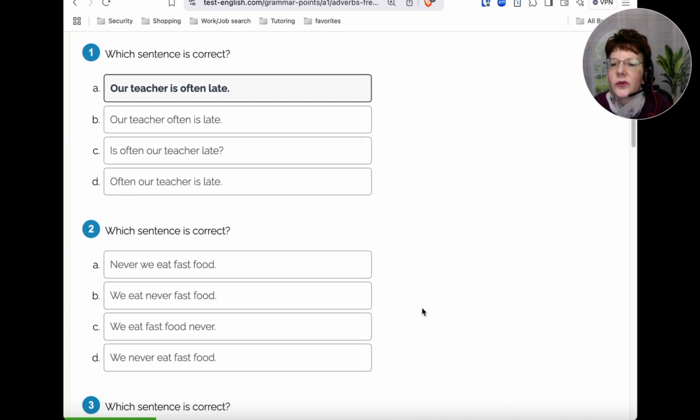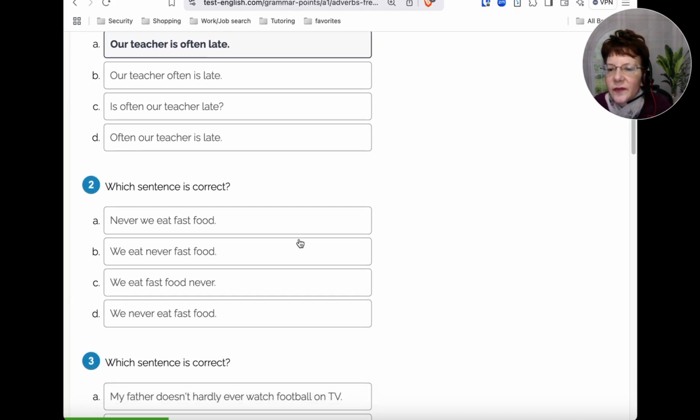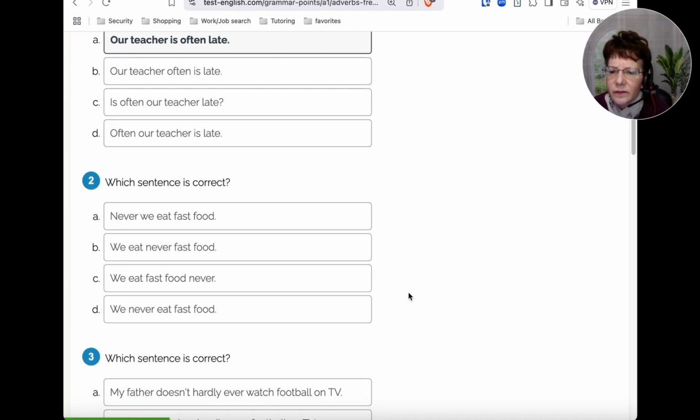Okay, number 2, which looks correct? Never we eat fast food. We eat never fast food. We eat fast food never, or we never eat fast food. Okay, so if you chose option D, we never eat fast food, that would be correct. So it's coming before the main verb here.